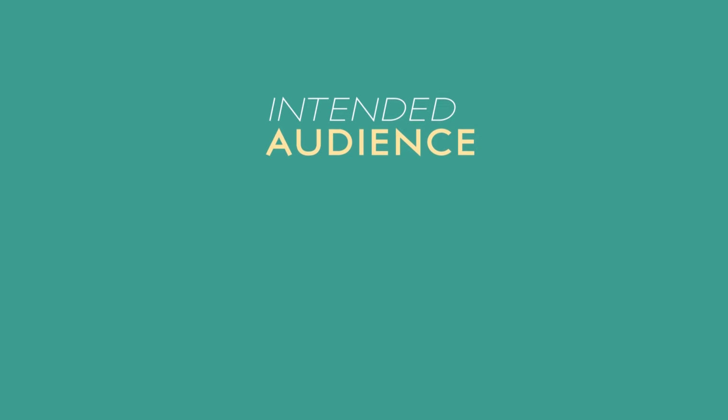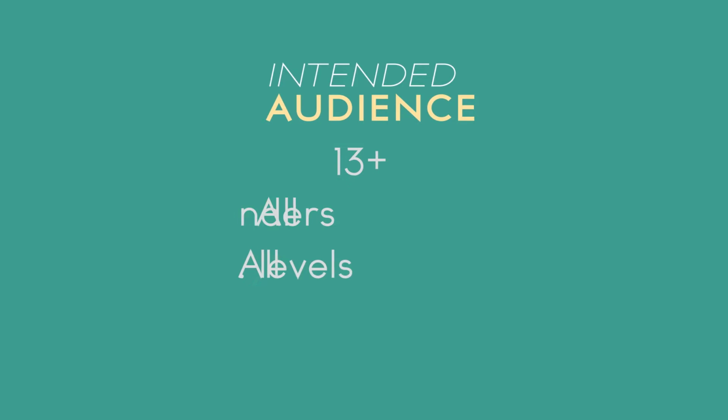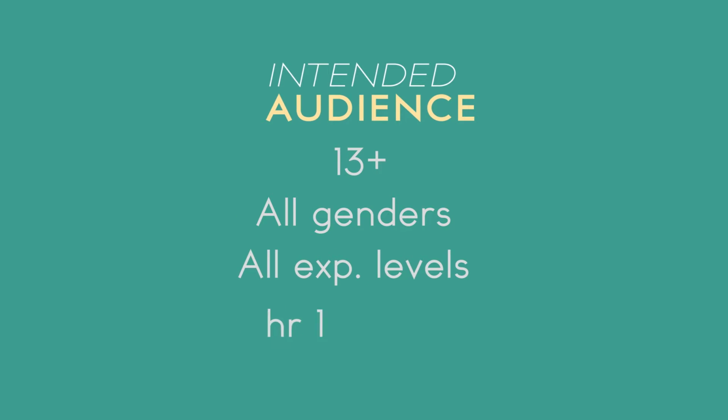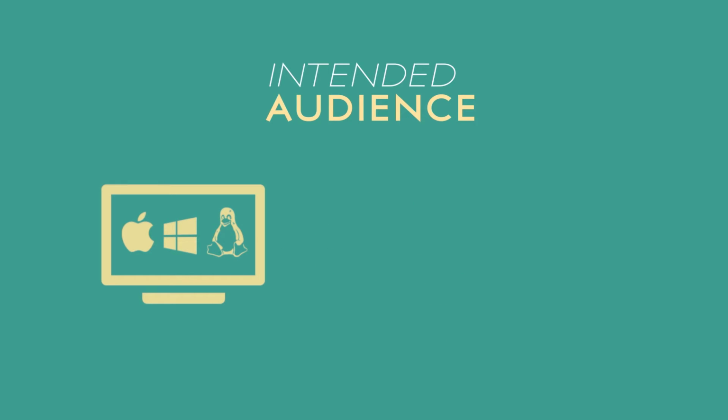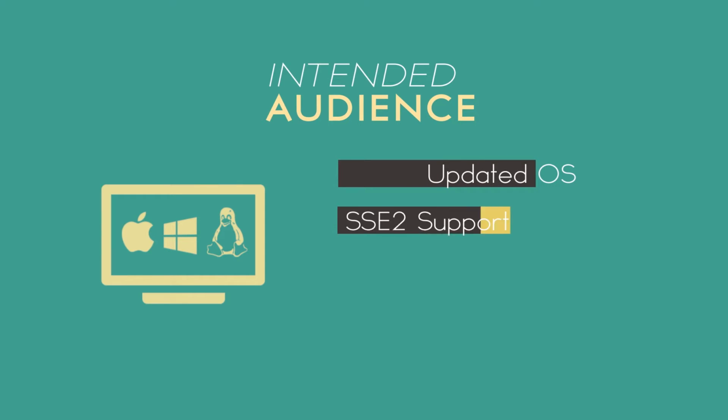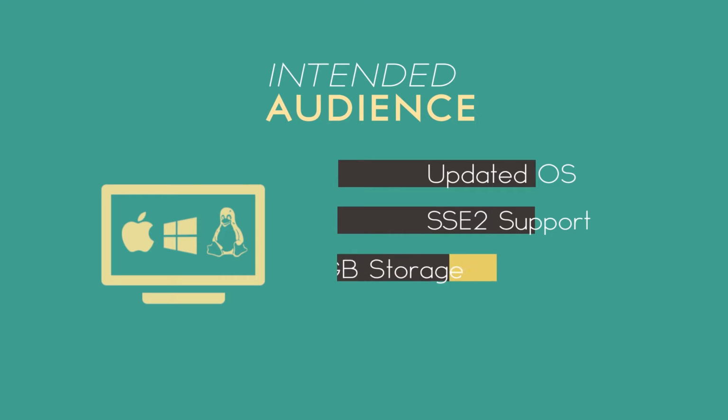Suppressed is for ages 13 and up, for all genders and all experience levels. They need to have at least an hour of free time that they can set aside for playing Suppressed. Players will also need a computer with an operating system updated within the past few years, SSE2 support for their CPU, and at least 1.5 gigabytes of free storage, along with a mouse and a keyboard.